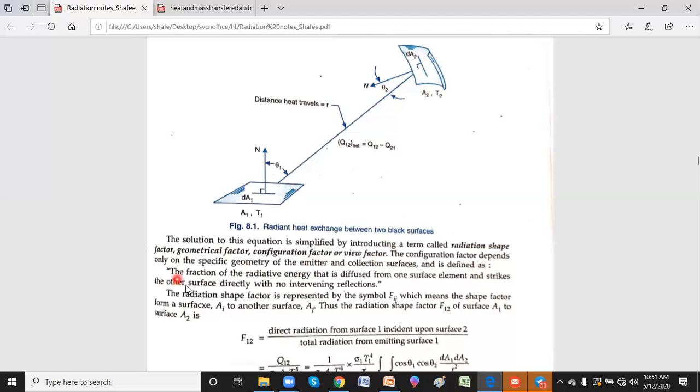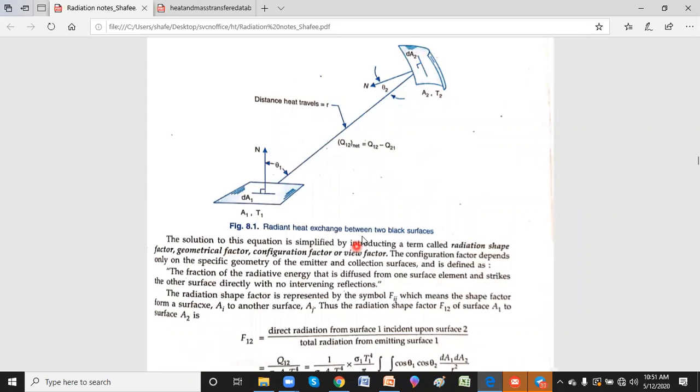Now what is the basic definition? It is the fraction of radiation energy that is diffused from one surface element and strikes the other surface directly without any intervening reflections. That particular fraction is taken into account, and it is called the shape factor.